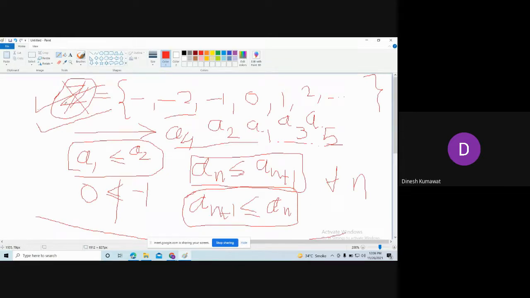In the set of integers we don't have any particular pattern. How is the set of integers made? Positive naturals, negative naturals, including 0. So you can put it in sequence format this way: put all the negative elements in one set, all the positive elements in another set, and 0 in one set. So the set of integers is nothing but the union of three sets. But I am not going into the complications.